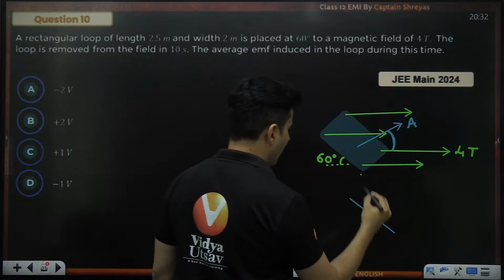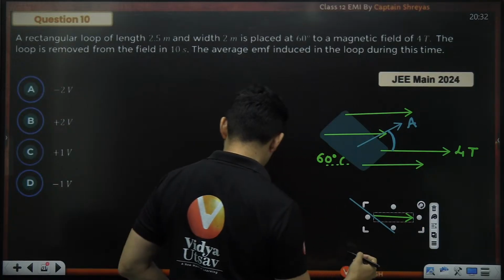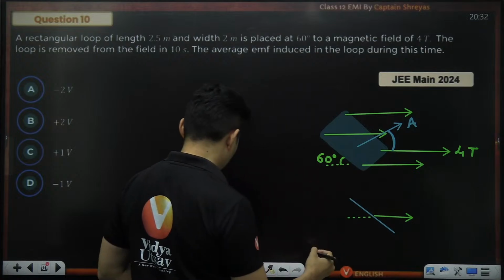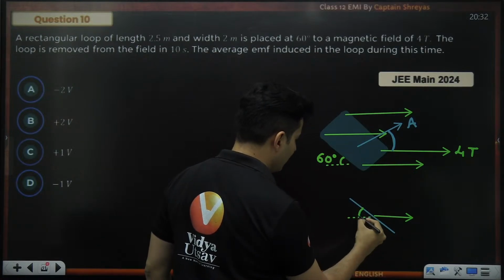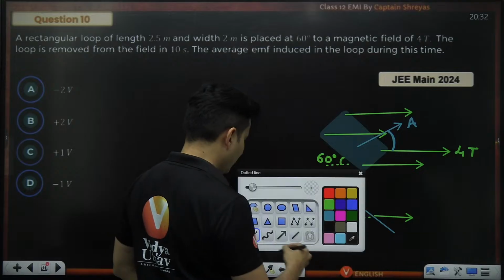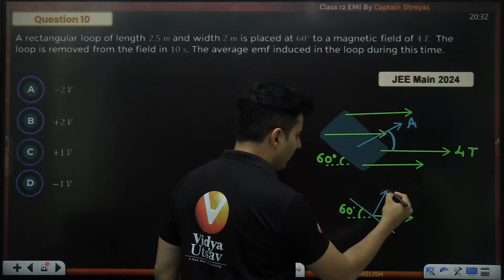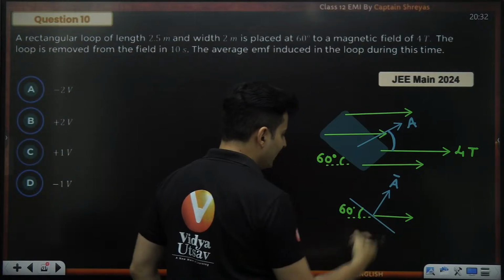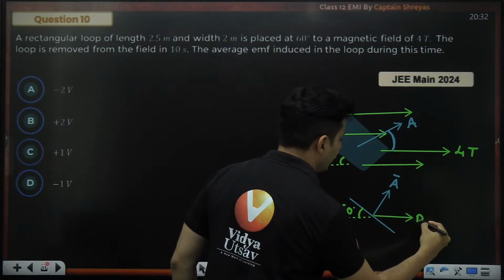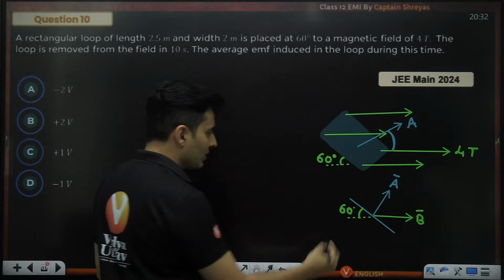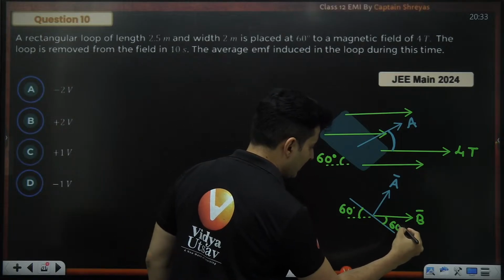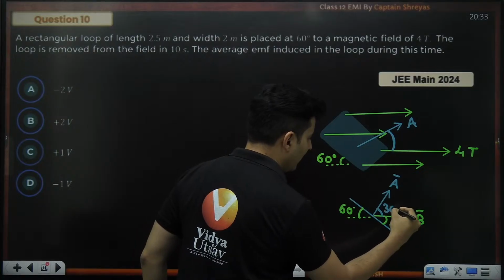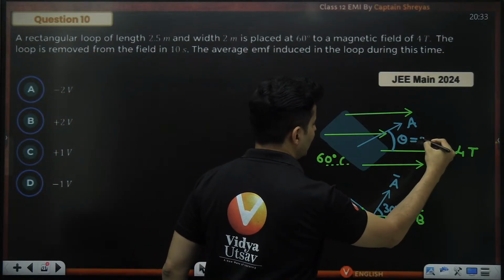This is your magnetic field, which is going like this. Now, as per the question, this angle is 60 degrees, but the theta in our formula is always the angle made by the area vector with the magnetic field. That is the angle which is very important. So if this is 60, obviously this is 60 degrees, so naturally this particular angle will be 30 degrees. So theta is 30 degrees.